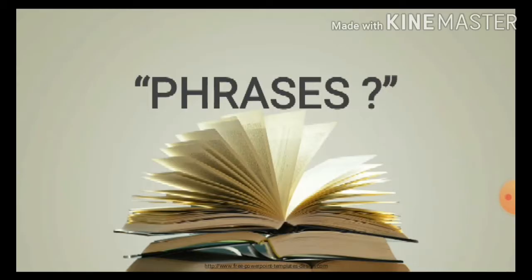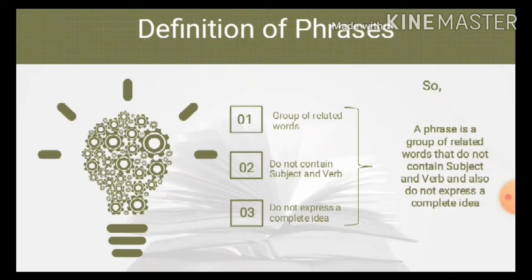Okay, the first is phrases. What is a phrase? A phrase is a group of related words, but it does not contain a subject and verb, and also does not express a complete idea. We can say that it's not a complete sentence.